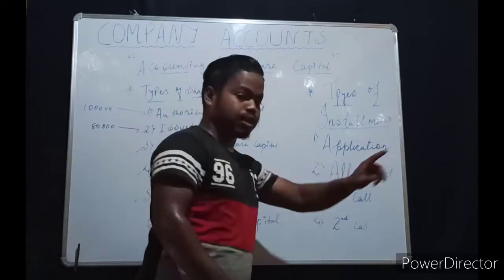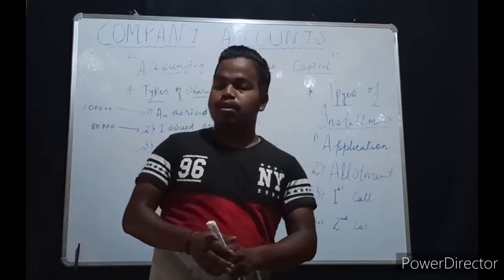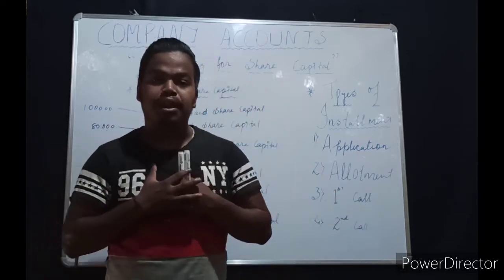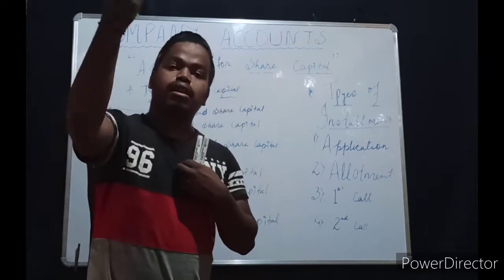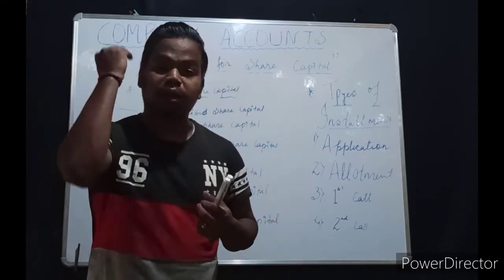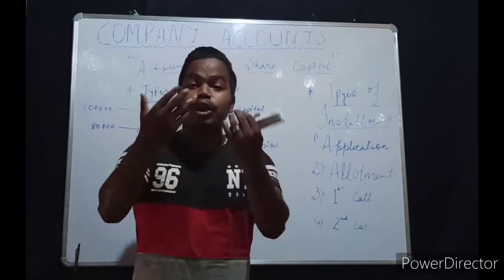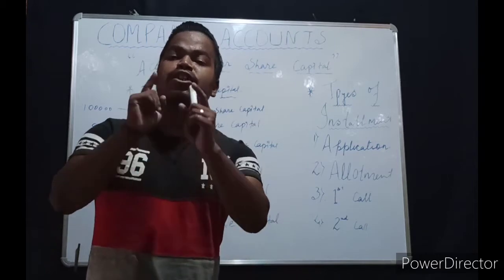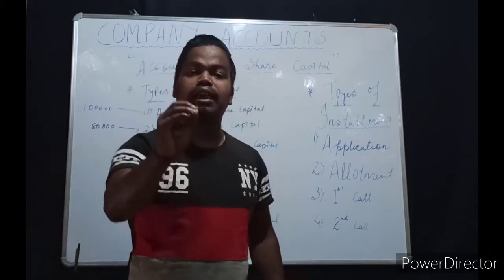First is application. Suppose I have purchased some share of the company. What is my first obligation, or my first duty? I have to pay the company that is my application money. Application is similar to a down payment.